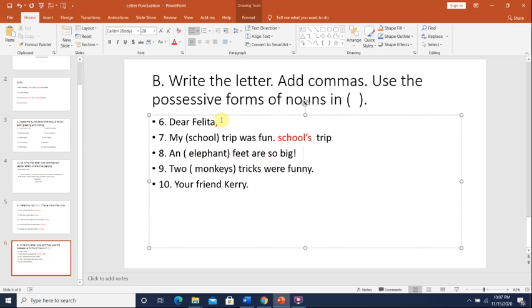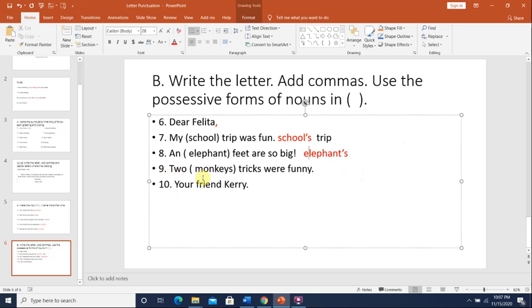An elephant feet are so big. Okay, the feet that belong to the elephant. What do I do? I write the word elephant. Is it singular or plural? Singular. I put an apostrophe and then s, because it's singular. The elephant's feet are so big.